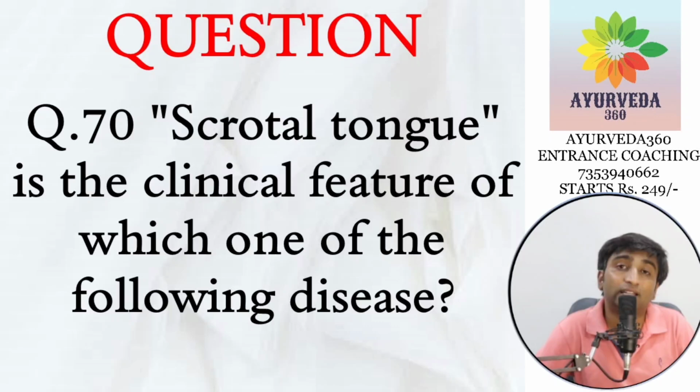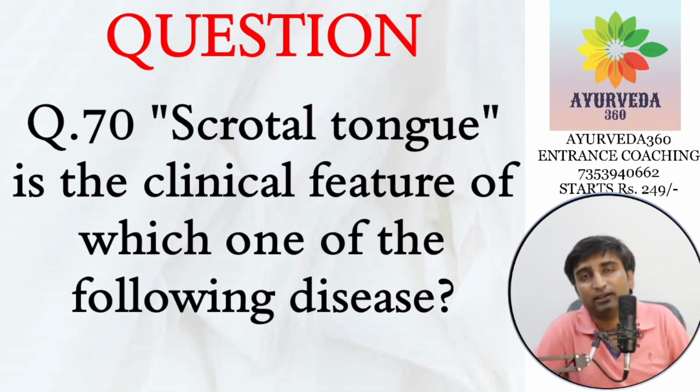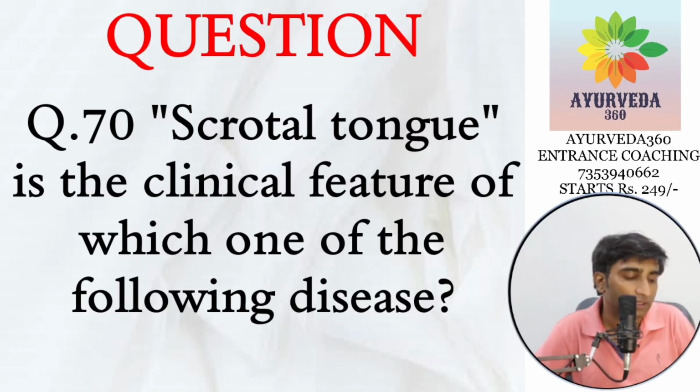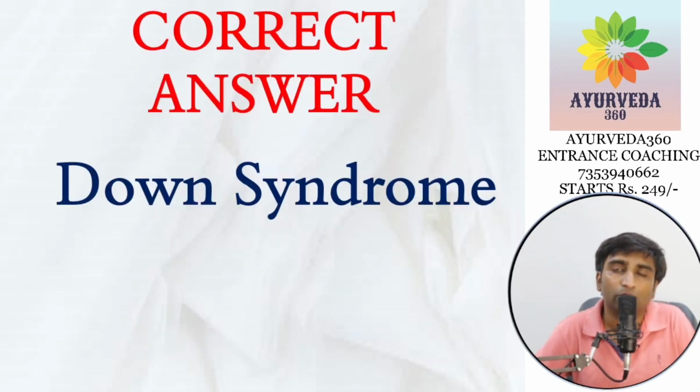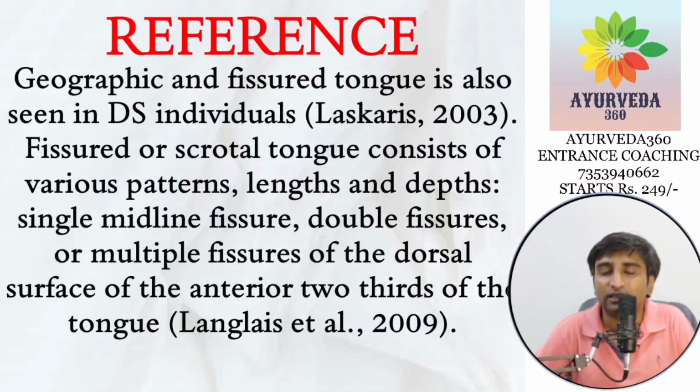Next, scrotal tongue, otherwise called geographical tongue, where there are fissures in the tongue. Which disease is having mostly this symptom? Is it Downs, Turner's, Gaucher's or Klinefelter's? All the chromosomal disorders. Of course, it is Down syndrome, DS. More commonly, fissured tongue, or otherwise called the scrotal tongue, is seen in DS.